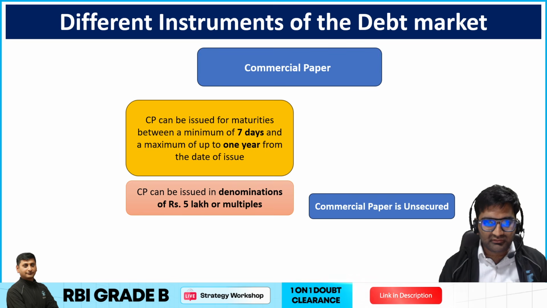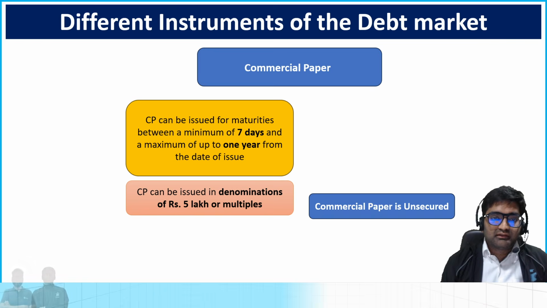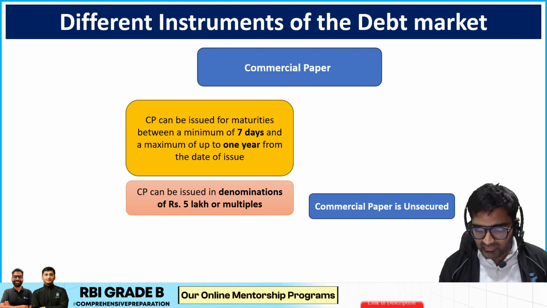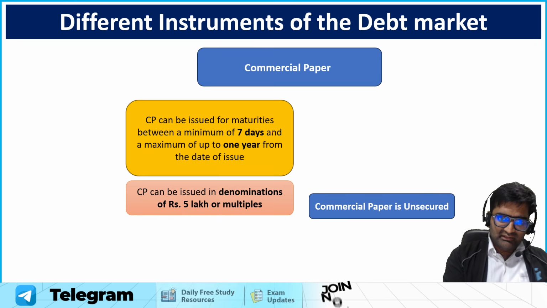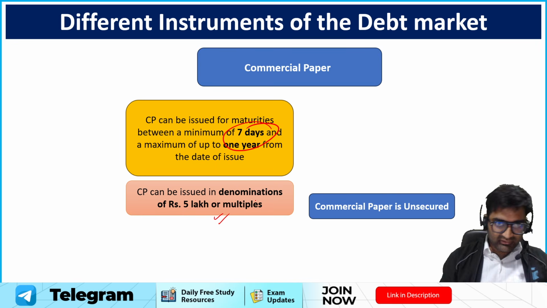So commercial paper is unsecured, there is no security behind it. Like if the other party who has issued this particular commercial paper is unable to pay you, you can't do anything. Time period, as I said, 7 days to 1 year, and the denominations of 5 lakh and its multiples.